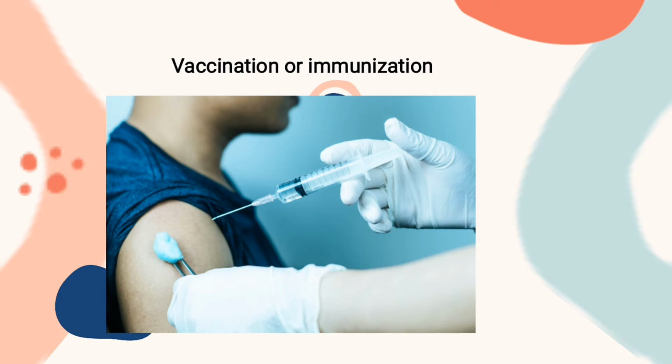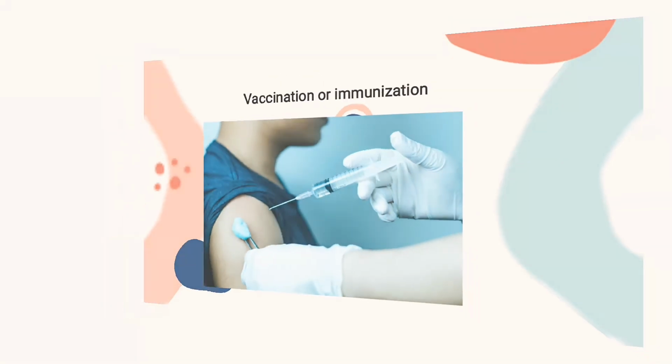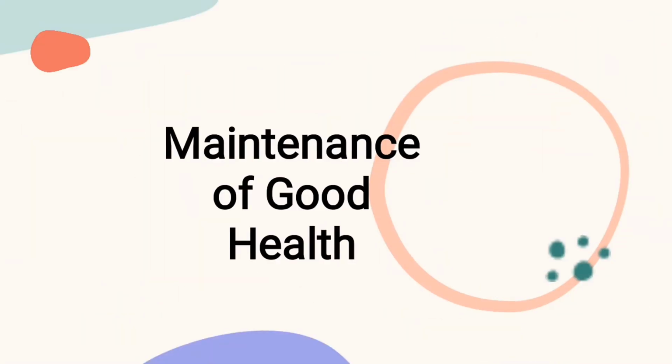So that's immunization. A healthy person is inoculated against any oncoming disease or virus. So immunization or vaccination can be used to control harmful microorganisms.